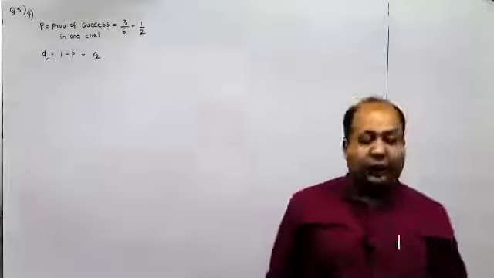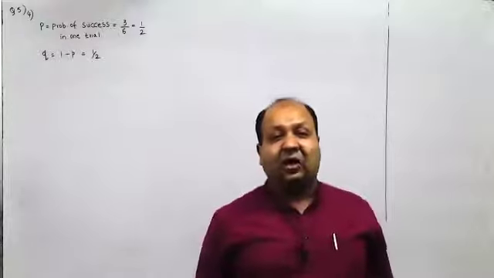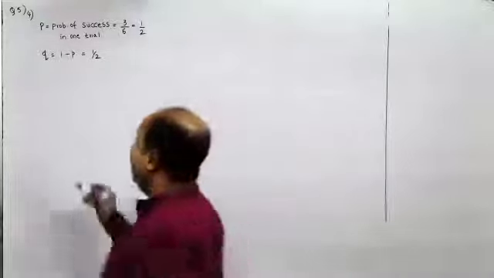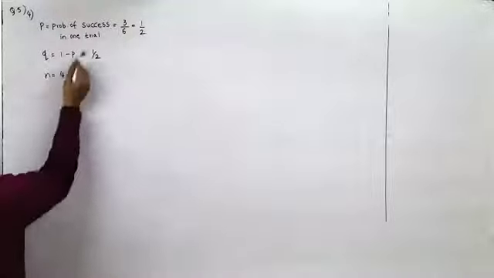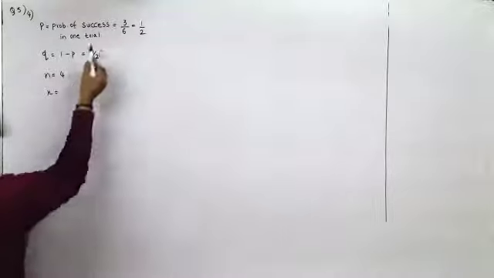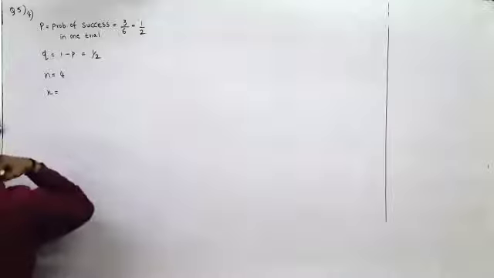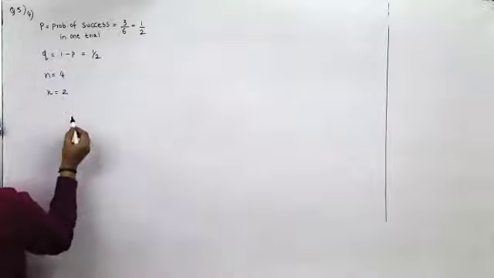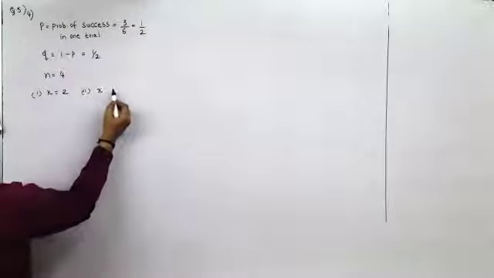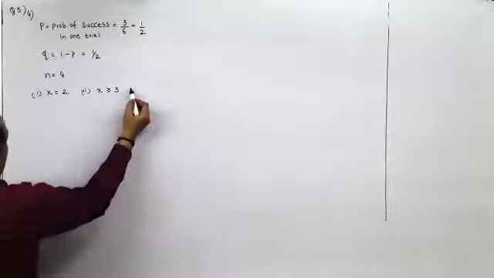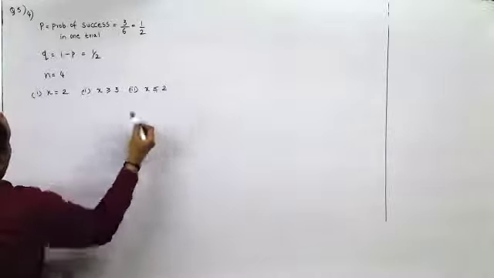A die is thrown 4 times. So if you are rolling a die 4 times, maximum you can get odd numbers 4 times. So that is n, the number of Bernoulli trials. It is 4. Now you defined success as getting odd number, and they have asked you probability of 2 success. So X is 2 for the first case. For the second case, X is at least 3, which means 3 or more than that, so greater than equal to 3. At most 2, so X should be maximum 2, so less than or equal to 2.